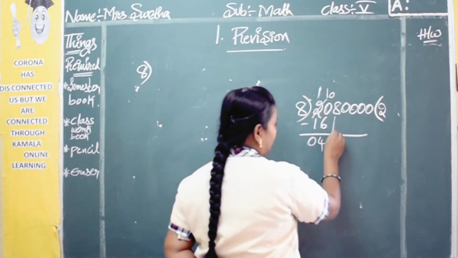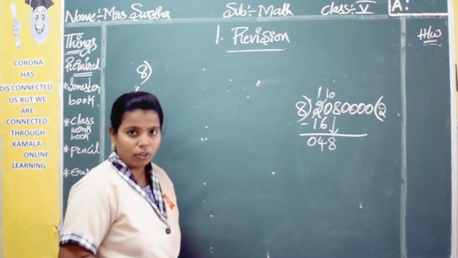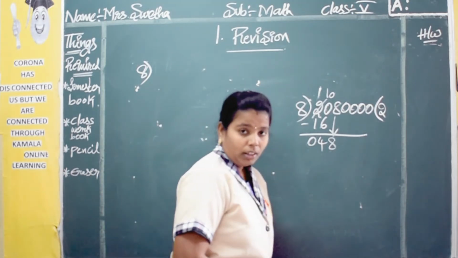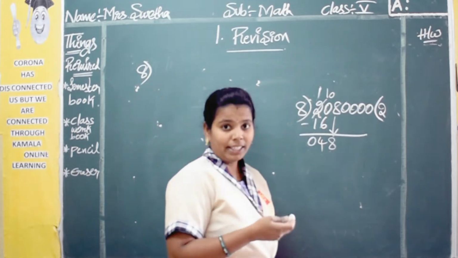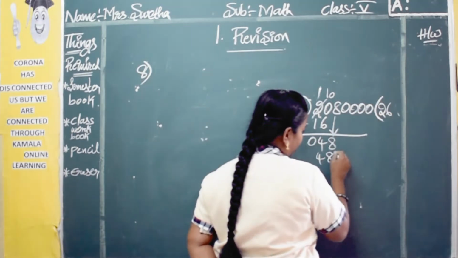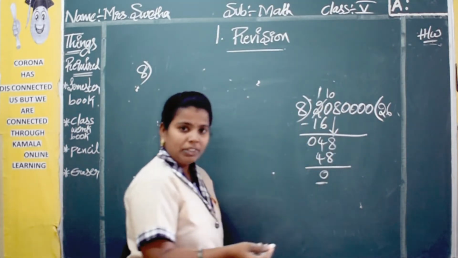Drop the next number now. It is 8. Now check in the 8 table, 48 you will get. If you know the table you can check it very fast. Yes, 8 sixes are 48. So now 48 minus 48 you will get 0. So here the division is done.